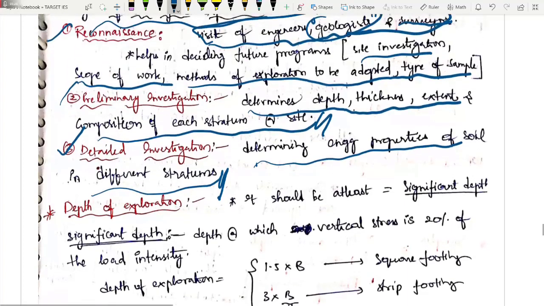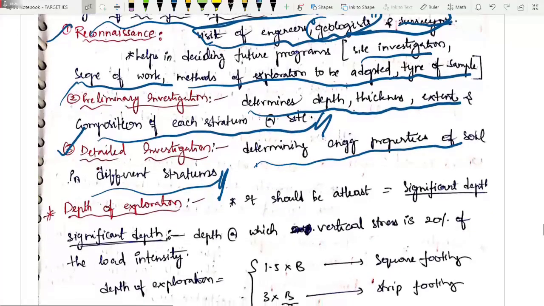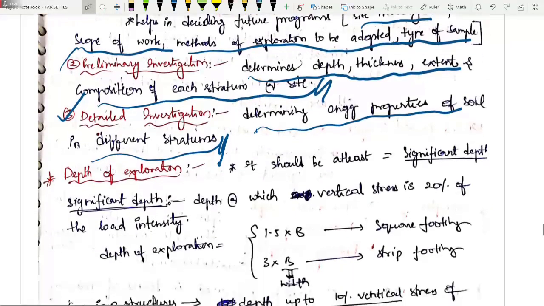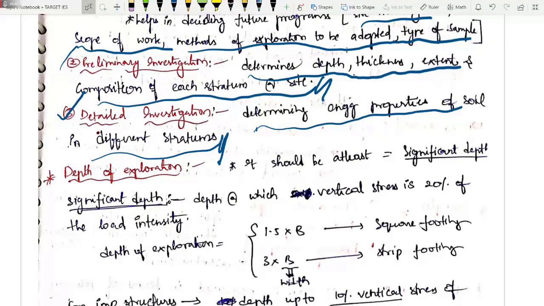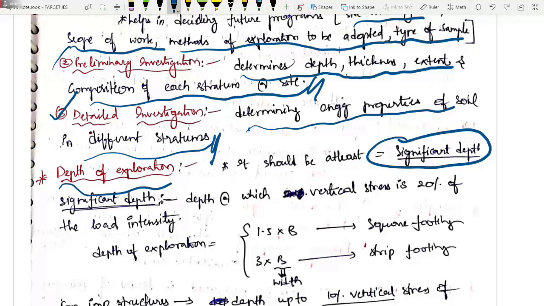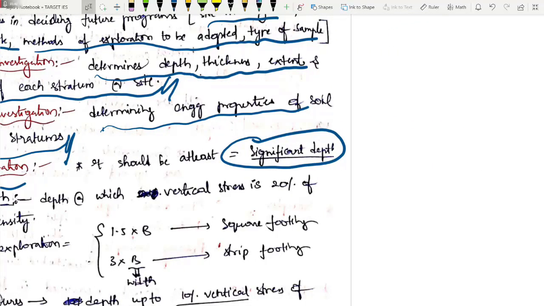Now comes the most important question, which has been repeated in so many examinations: up to what depth you have to excavate. Okay, so what will be the depth of exploration? It should be at least up to significant depth. I am introducing a new term, significant depth. I am pretty much sure you have not heard it before.